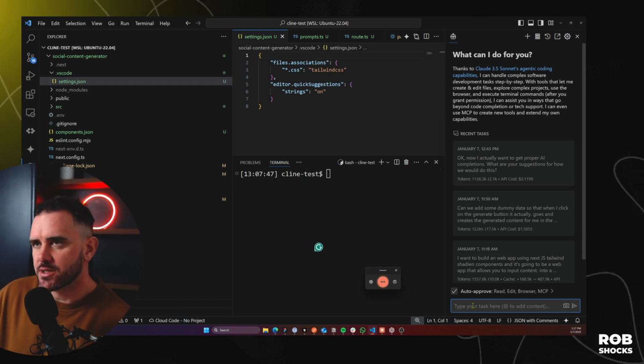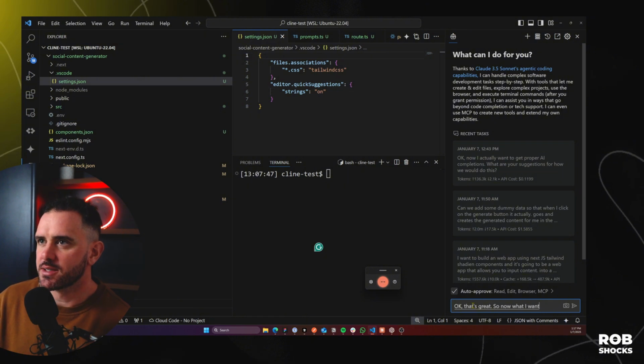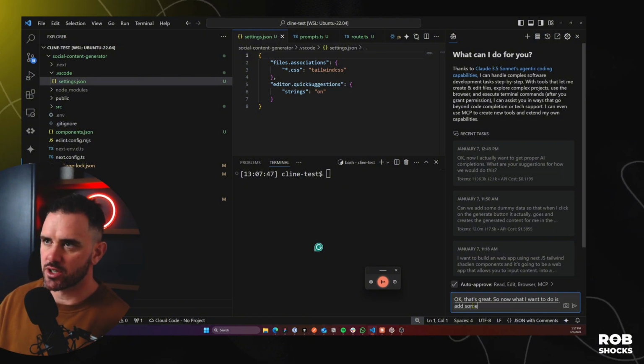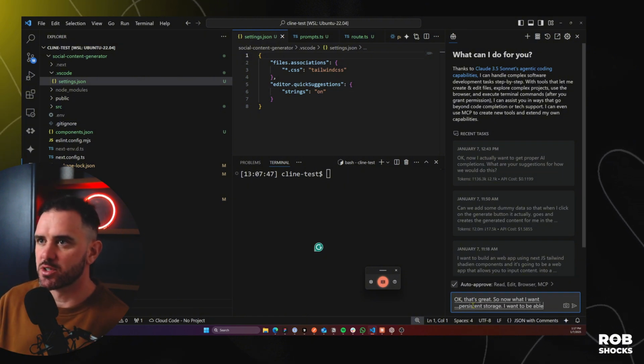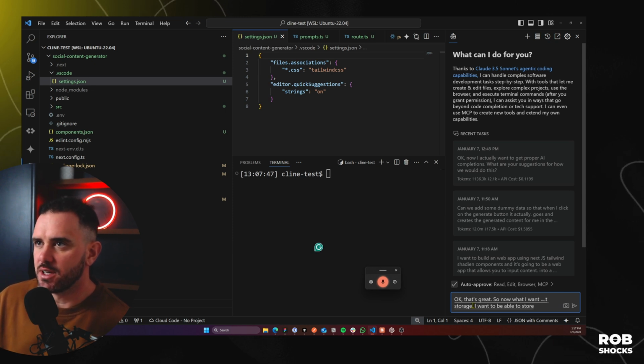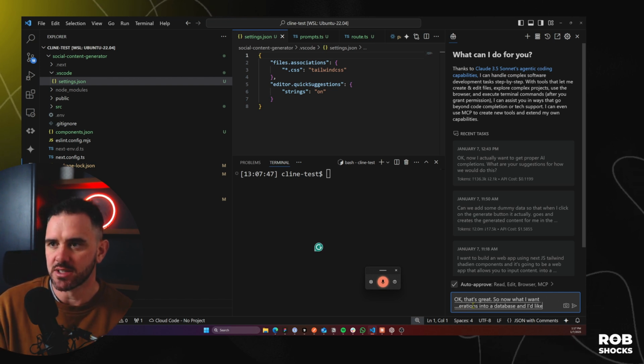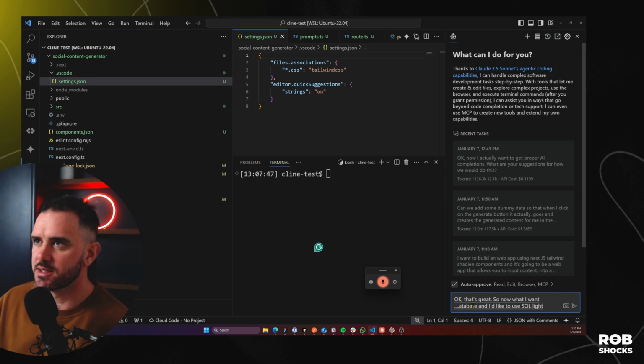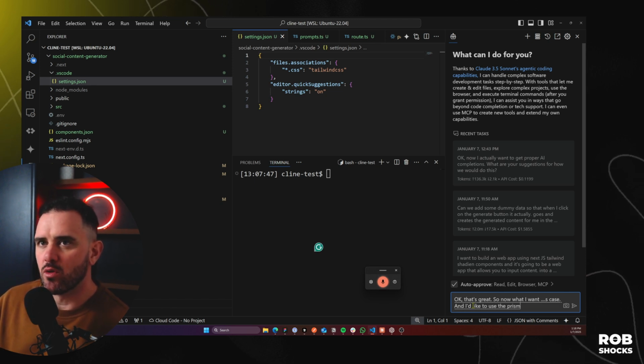Okay, that's great. So now what I want to do is add some persistent storage. I want to be able to store all of the generations into a database. And I'd like to use SQLite in this case. And I'd like to use the Prisma ORM to manage all of that.